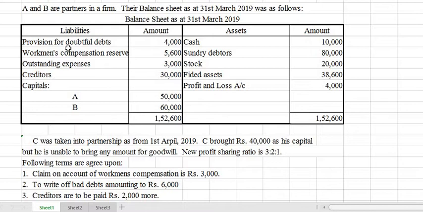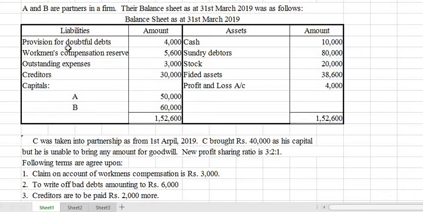So here two partners A and B, their balance sheet is given, liabilities and assets. On the liability side, the first item is provision for doubtful debts. That provision for doubtful debts is given on the liability side instead of being deducted from sundry debtors. Both have the equal effect. Book value of sundry debtors is given on the asset side and provision for doubtful debts is given on the liability side. And workmen's compensation reserve also is there. And we have on the asset side accumulated loss also.